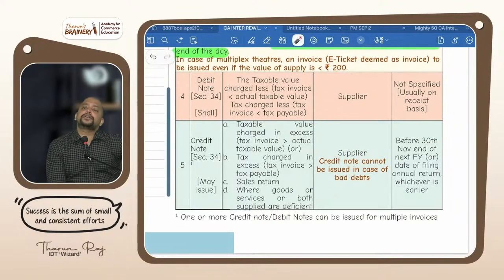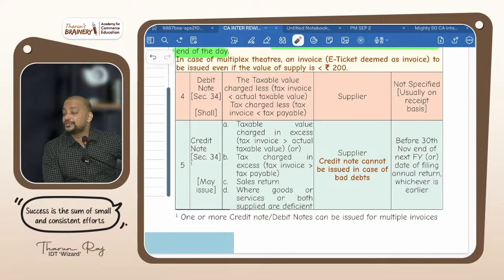Who will be giving credit note to whom? Supplier to recipient. Mandatory or optional? Optional. It's up to you. If you want to give, give. Otherwise, no issue. Why? Because of credit note, the liability gets reduced. That's right. May issue, not shall issue.